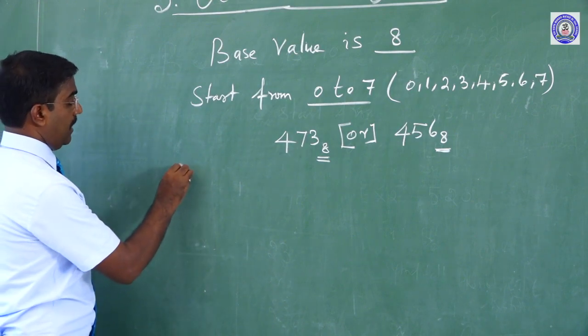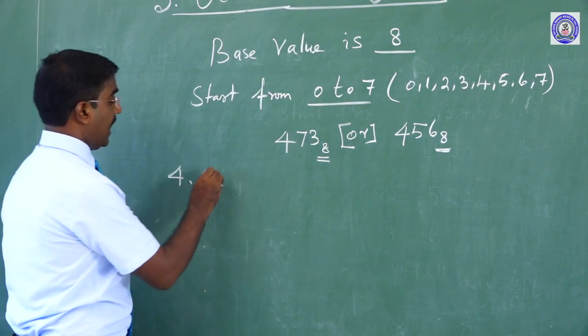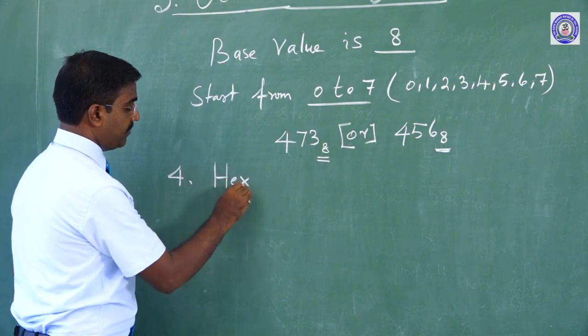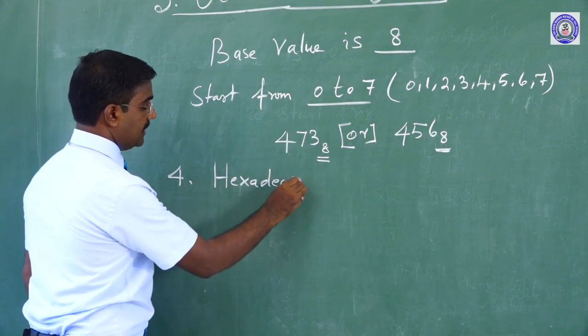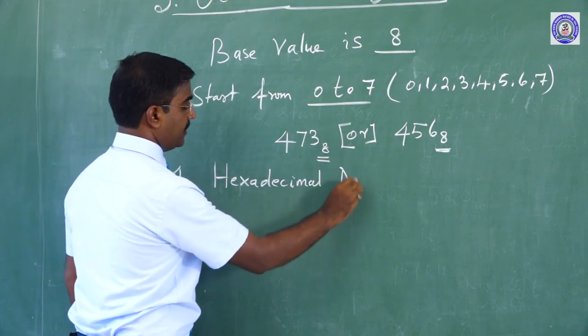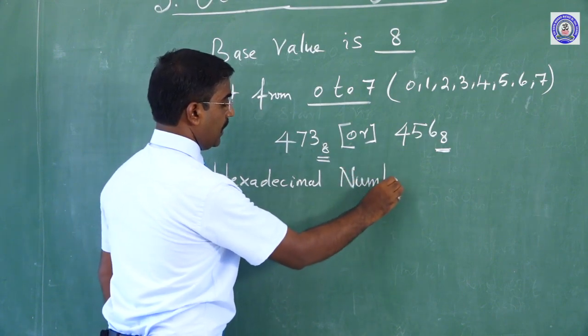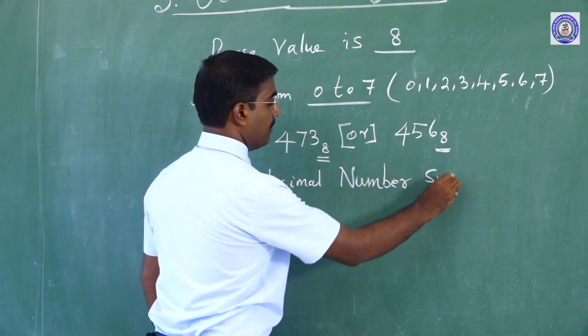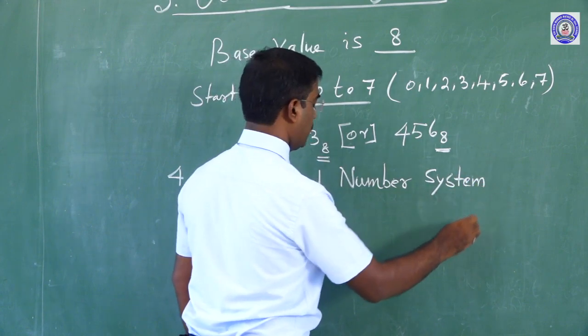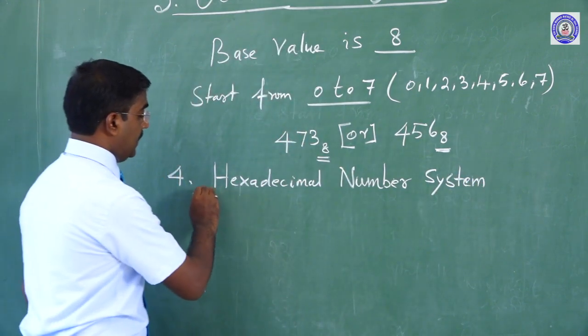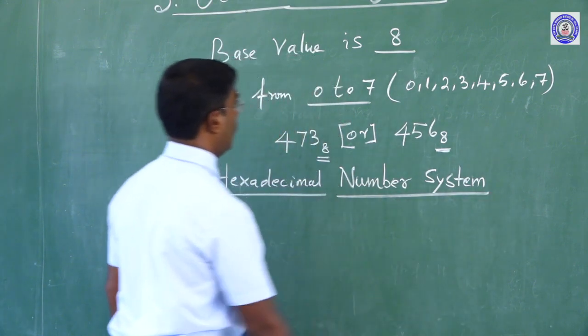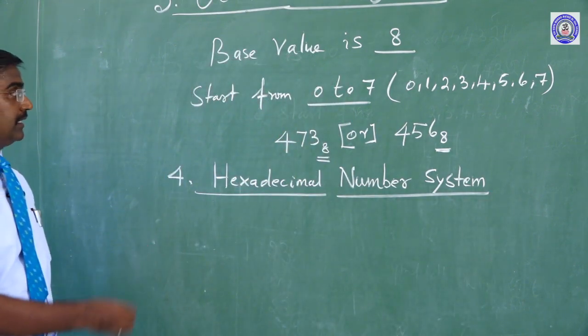Now, what about the hexadecimal number system? Hexadecimal number system. Are you clear? This hexadecimal number system is the fourth method.